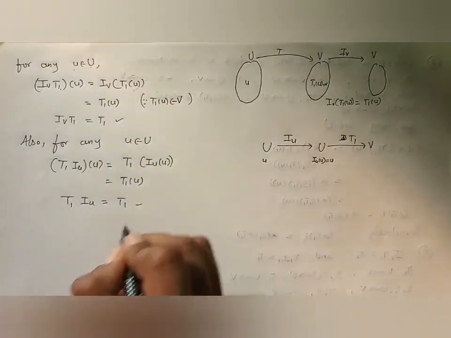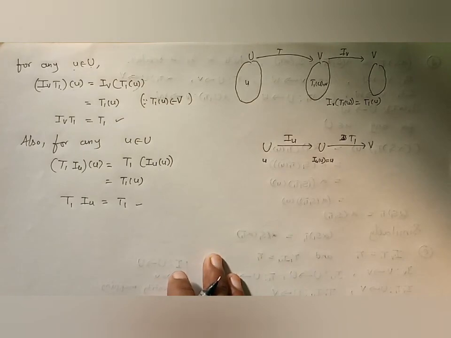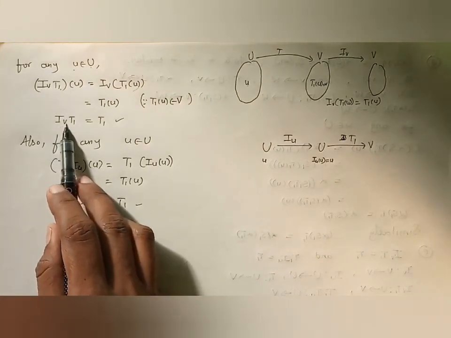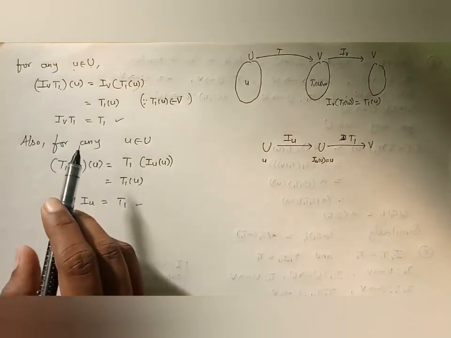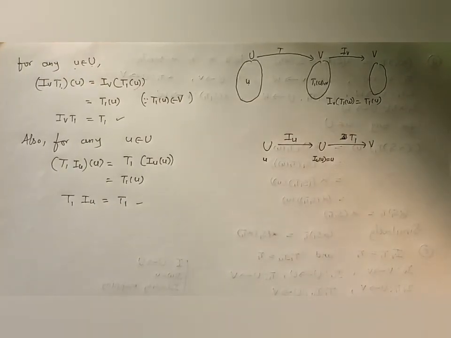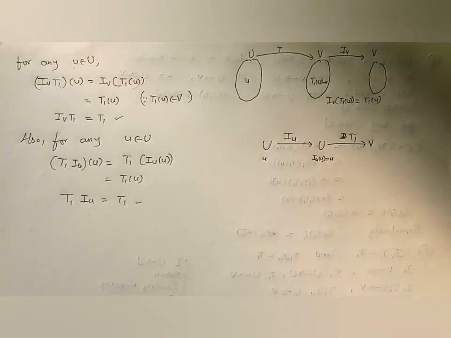So we have proved our last part. It is clear that the composition T1 IU is nothing but T1, and the composition IV T1 is nothing but T1. So here we have done this theorem. We'll do the next theorem.